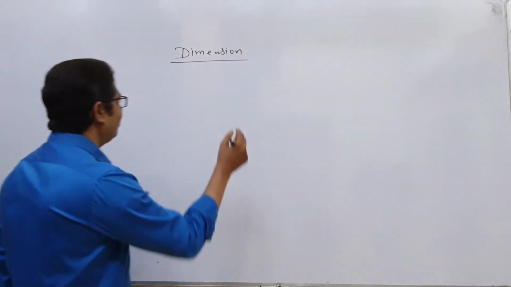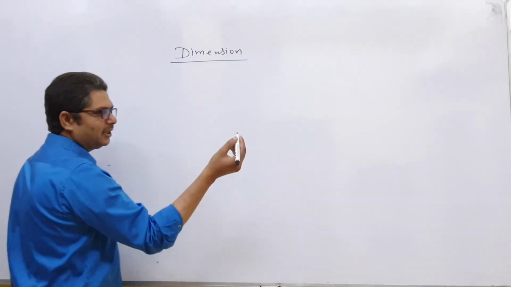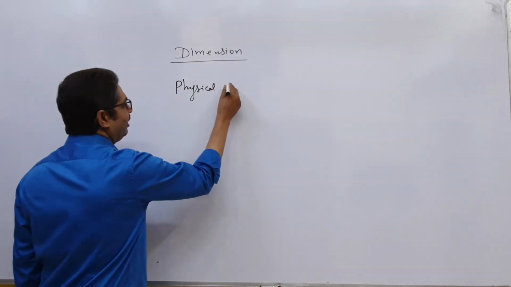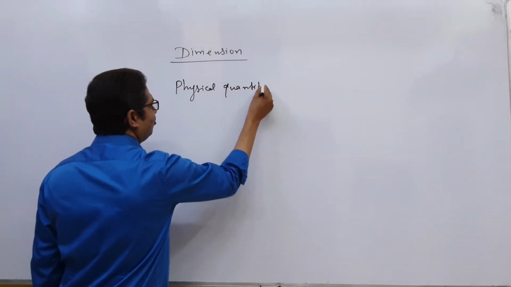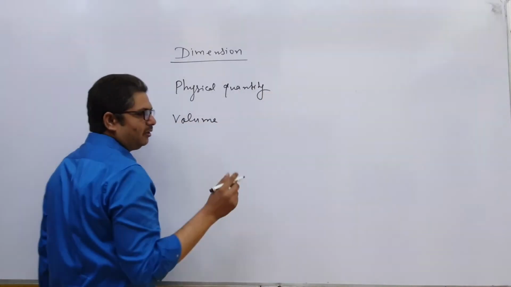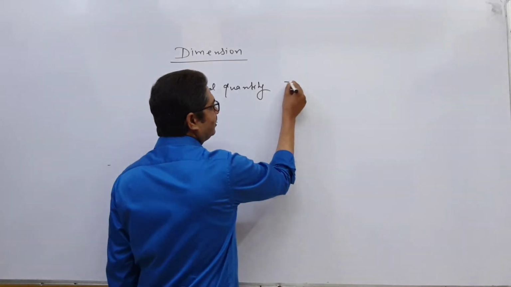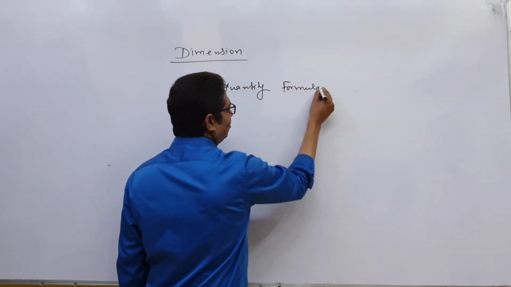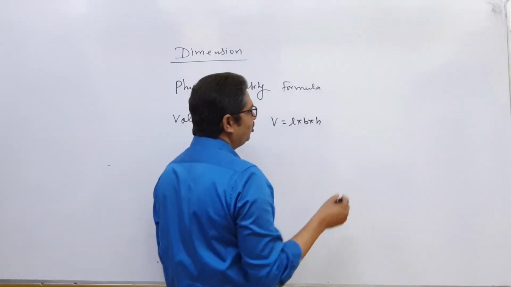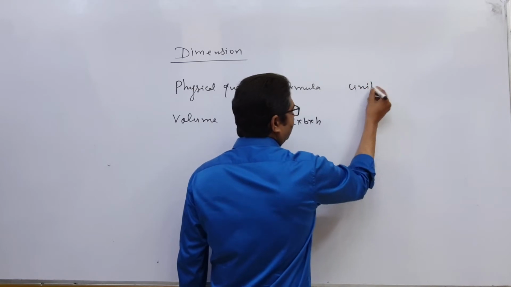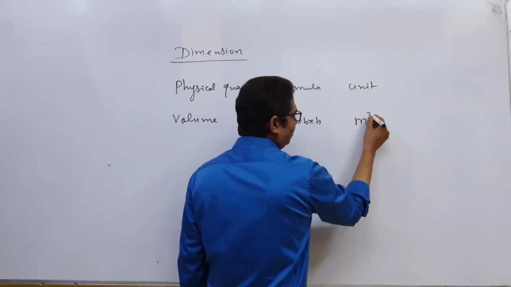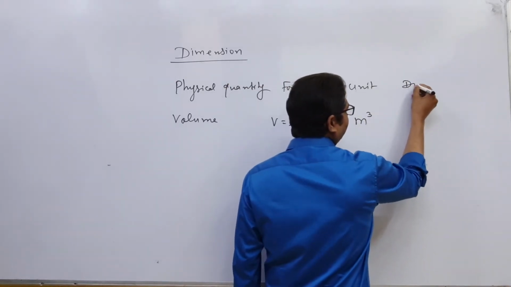Suppose here we talk about the physical quantity volume, as you have seen. And for volume the formula is volume V equals length into breadth into height. So the unit will be meter meter meter, so it is meter cube. Now let us talk about dimension.